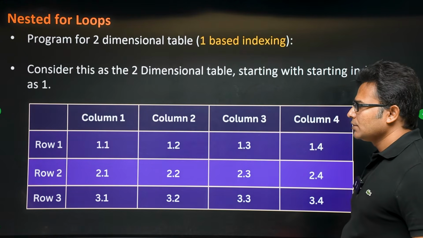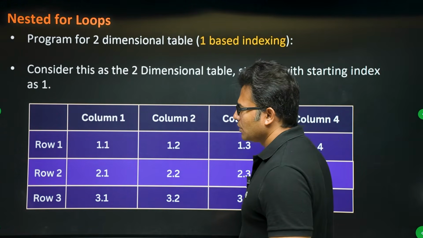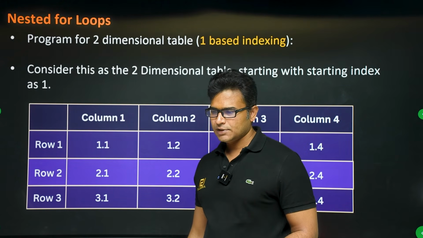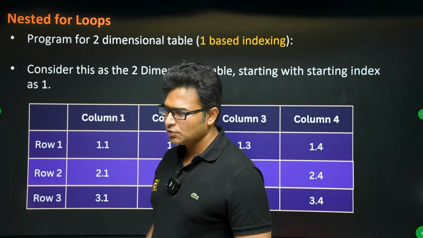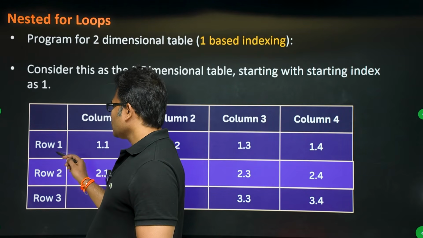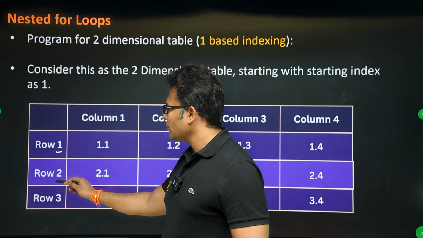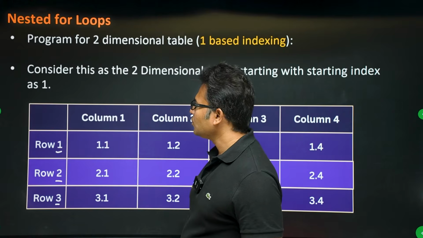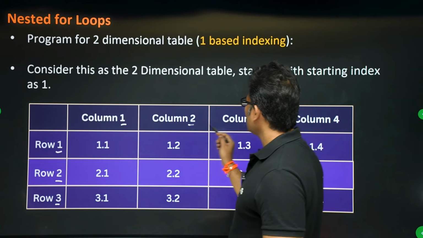Now assume that the rows are not starting from 0. See, that is what happens in data science. Sometimes the rows start with 0, sometimes the rows start with 1. Now assume that rows are starting with 1. So we have to go from 1 to 3 in the rows, and columns are starting from 1, 2, 3, 4.